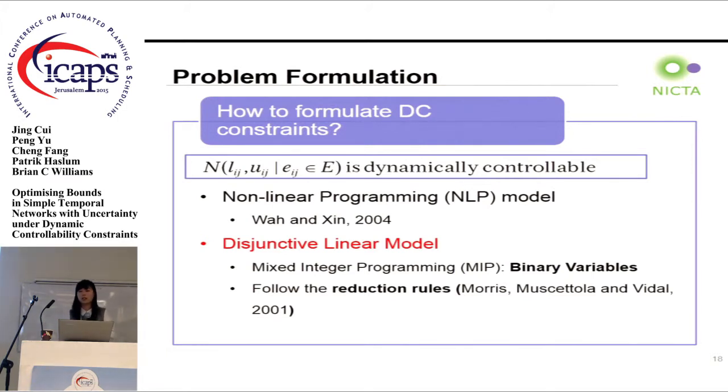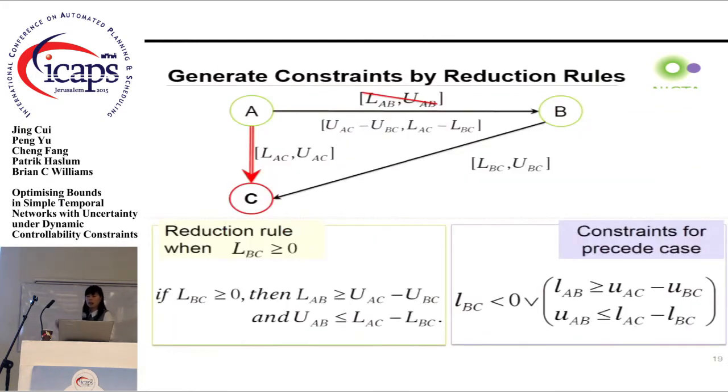Because of the time limitation, I'm not going to list all the constraints. Here is an example of how we generate the constraints by the reduction rules. In the reduction rules, if we have a contingent link AC and another time point B, which has to be scheduled before the observation of time point C, then we have to tighten the bounds of link AB in order to tackle the uncertainty of the contingent link and satisfy the constraints of the link BC.